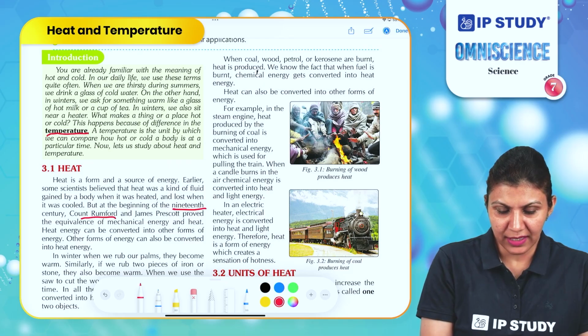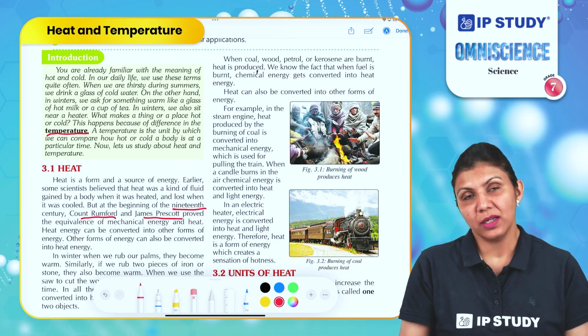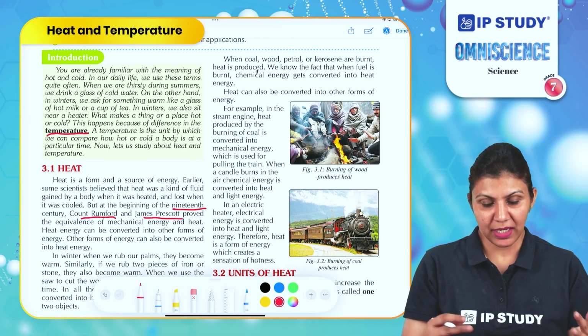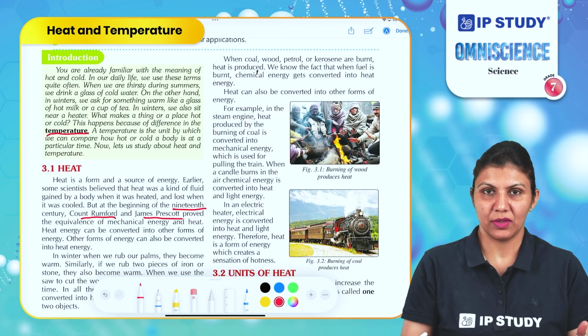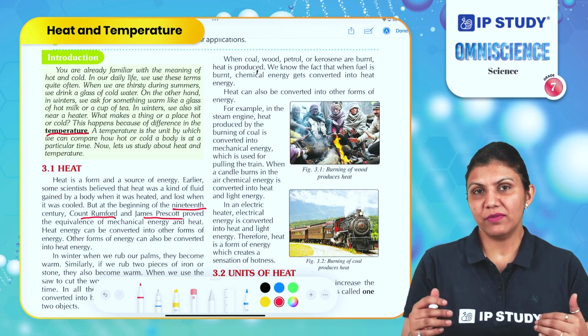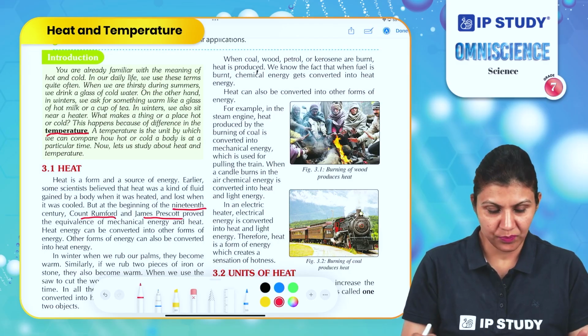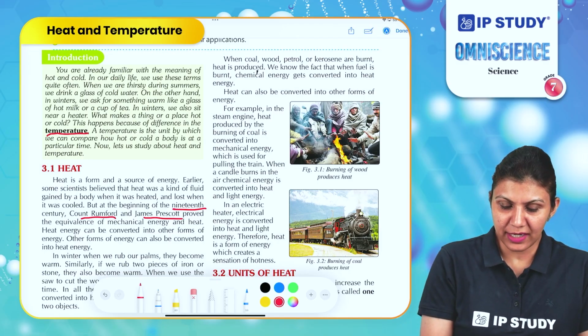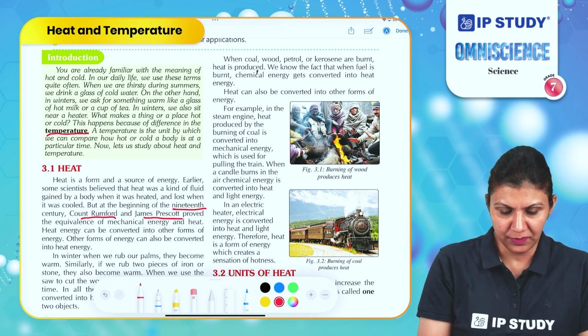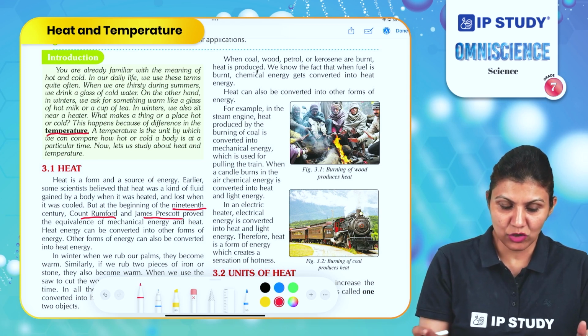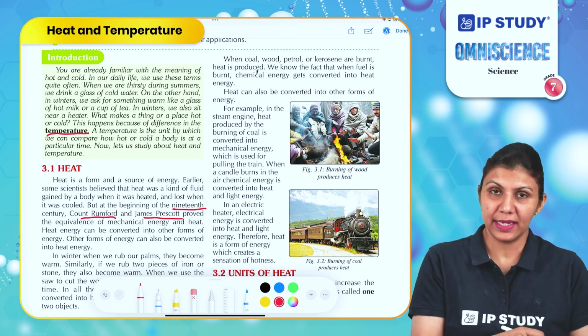Count Rumford and James Prescott proved the relationship between mechanical energy and heat. What they found is that whenever work is happening, some heat is also produced. How? Heat energy can be converted into any other form of energy, and other forms of energy can also be converted again into heat energy.